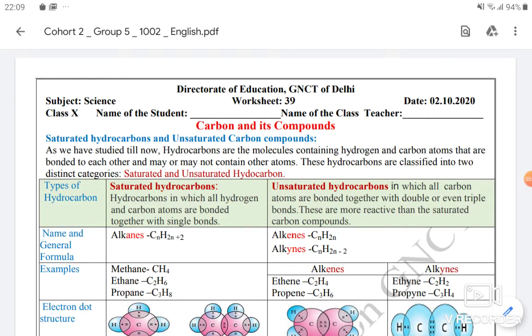In the previous worksheet, in the previous video, we started the chapter Carbon and its Compounds, which is a very important chapter in your syllabus. It is chapter 4.